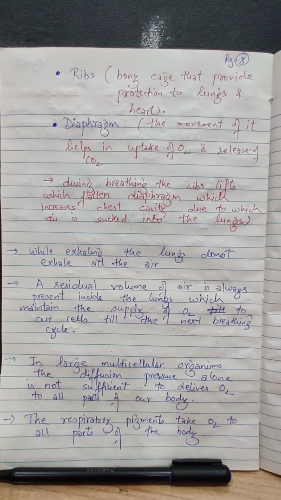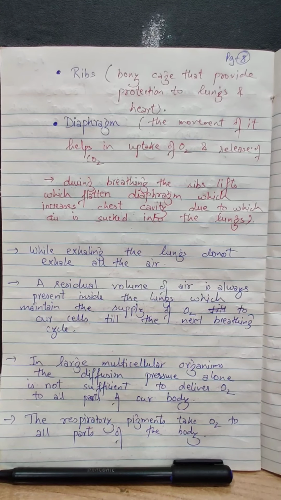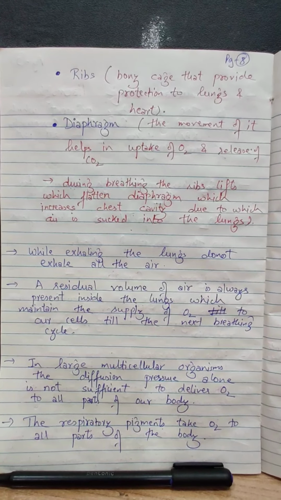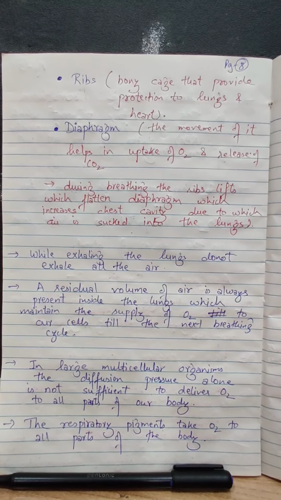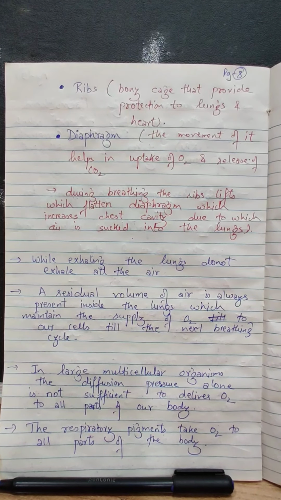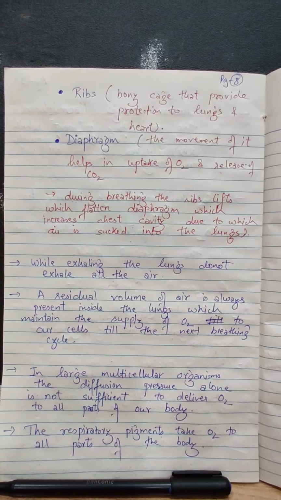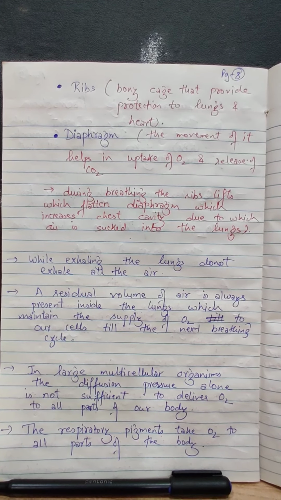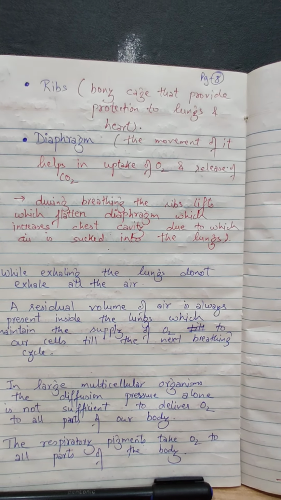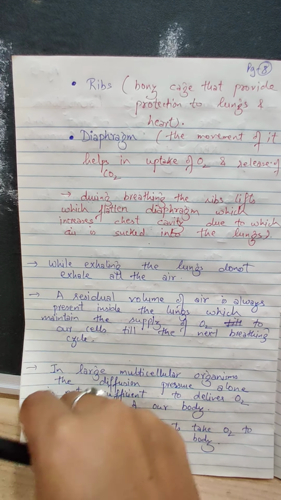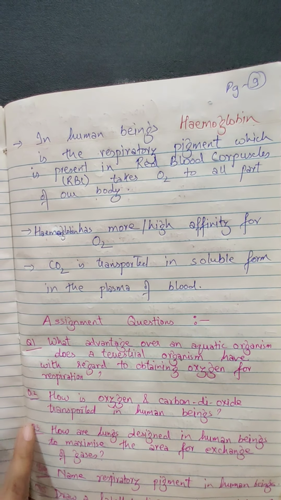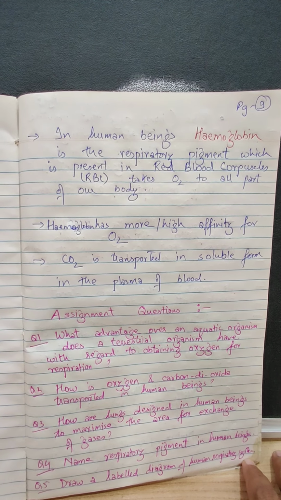When we talk about large multicellular organisms, as the process of diffusion is not sufficient in them, they need a special mechanism through which oxygen can be supplied to all the different parts of the body at a very high and efficient rate. So for that, we contain a respiratory pigment which takes oxygen to all parts of our body. And when we talk about human beings, the respiratory pigment is what? The hemoglobin. The hemoglobin is the respiratory pigment in our body.